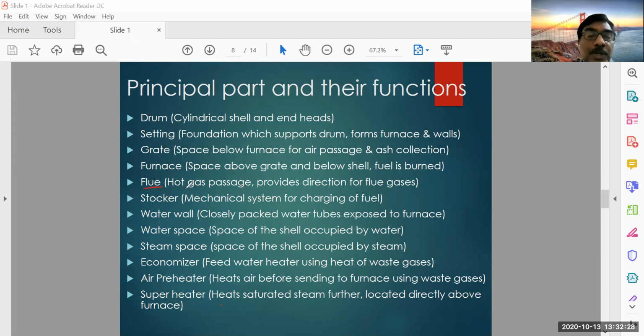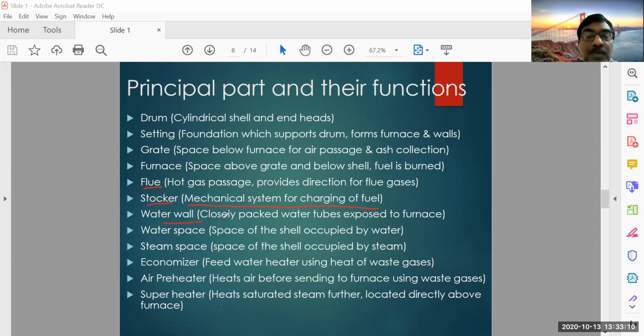And flue. Flue is nothing but the passage of the hot gas. The hot gases which are produced from burning have to move in a particular direction. So whatever passage is there for the movement of the hot gases, that is called flue. It provides the direction for flue gases. And stoker, it is a mechanical system for charging the fuel. As the fuel is continuously burned, you have to supply additional fuel. So for that, sometimes you have a mechanical system. That is called stoker.